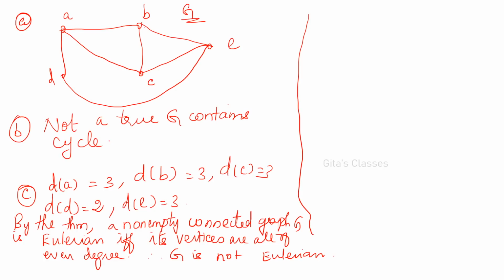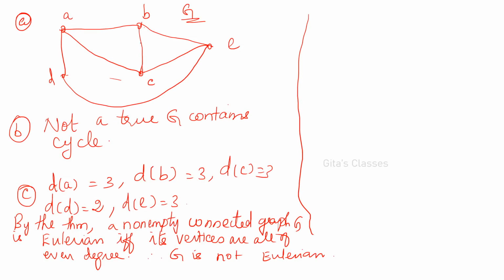See, if I start from A, there is not only one possibility, you can do anything. If I start from A to B, B to E, E to C, you have to come back to A, then only you can go to D. But if you start from C, listen, C to B, E, then D, then A, then C. You can come back, right?